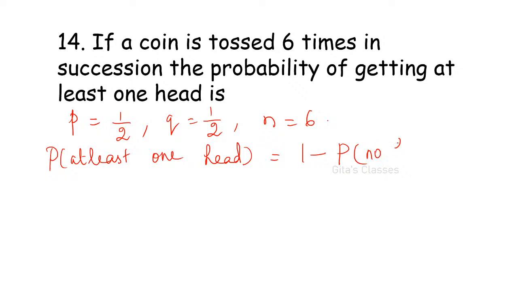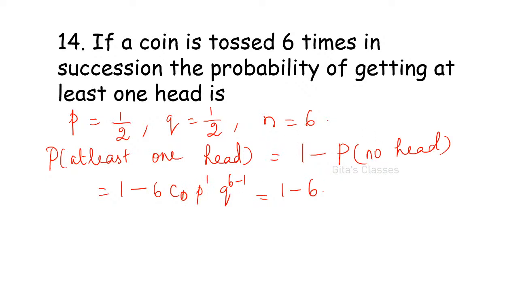So that can be written as 1 minus, here n is 6, so 6C0 p to the 0 into q to the 6 minus 0. No head, so r is 0.